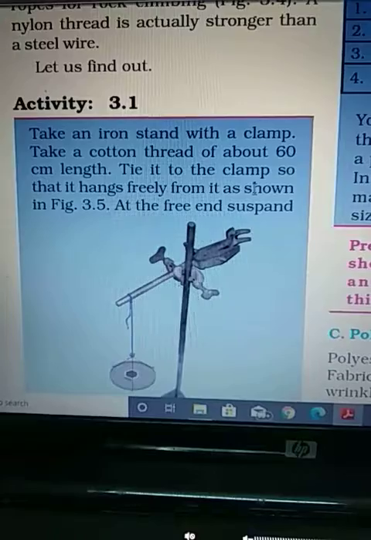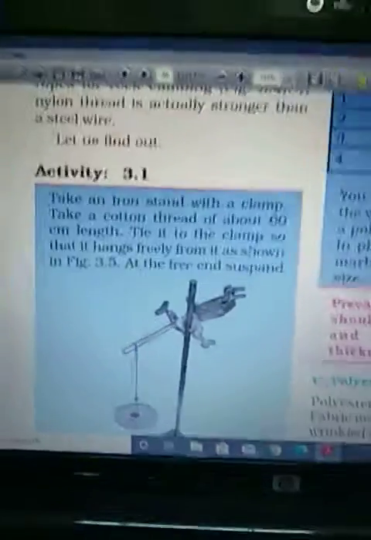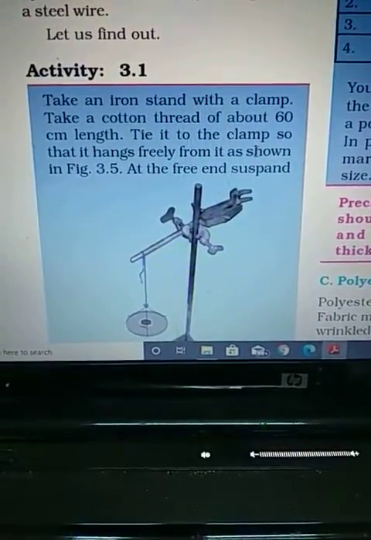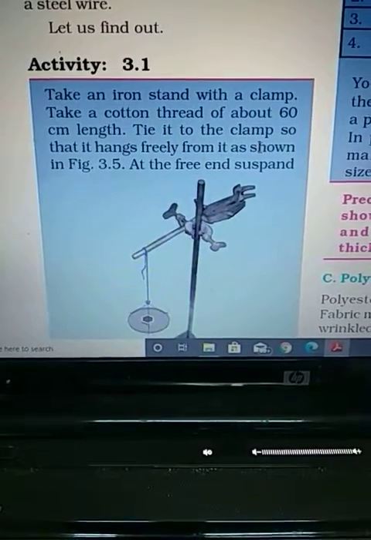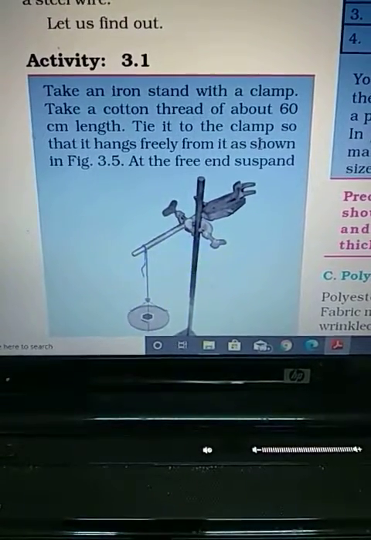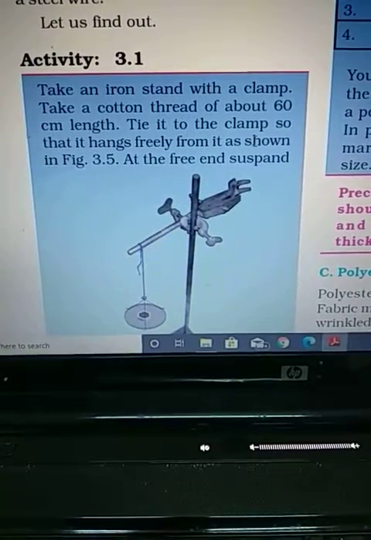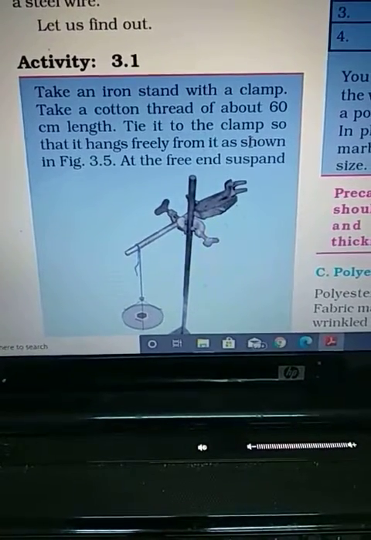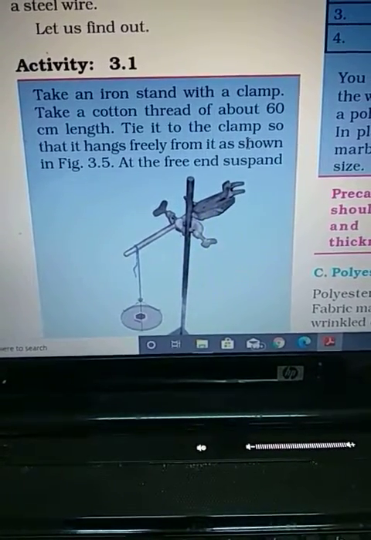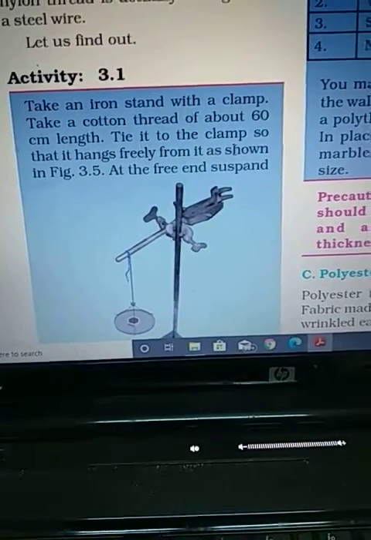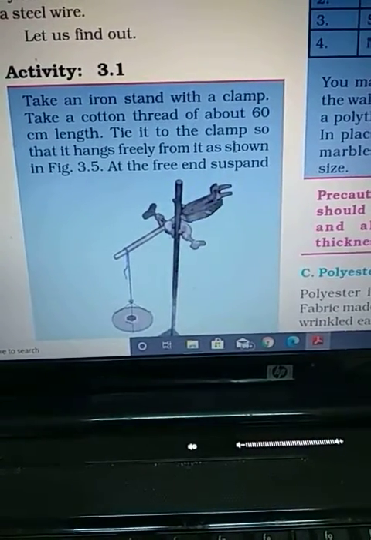Now, activity 3.1. In this activity, we try to check the strength of the thread. For this, we will take 4 or 5 types of threads of equal length and thickness, tied to a hard surface, and at the lower end of each thread you will tie a polythene bag or any other thing in which you can keep some weights.